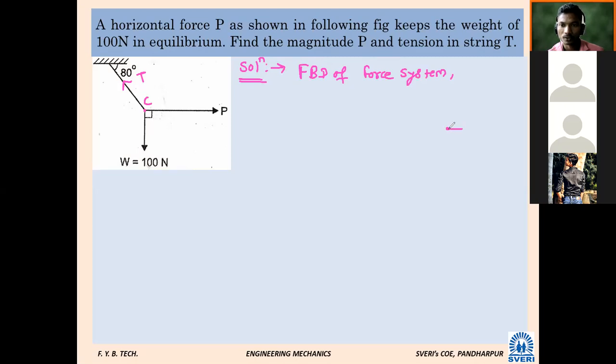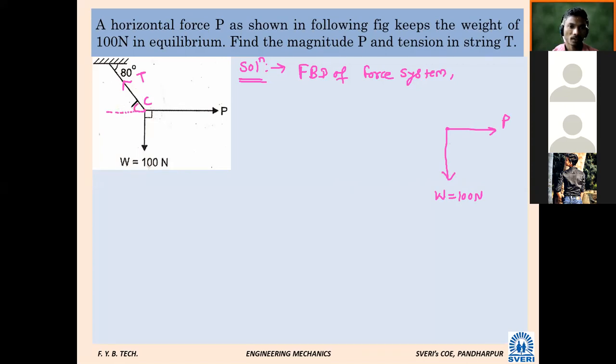So this horizontal force is P. Vertical is 100. So now we have to find the angles. What will be the angle between these? So let us see how we can find the angle. Now this P force line, if I extend it backward horizontally, what will be this angle?